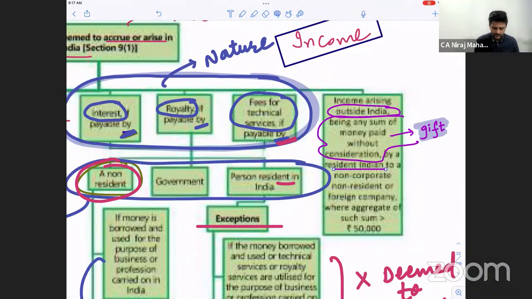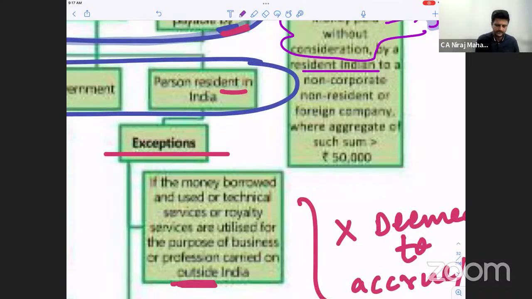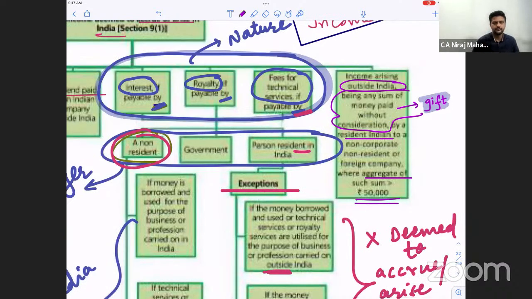By a resident Indian. Okay, where is this person? Who is the recipient of the gift? A resident Indian. Where did he get the gift? Outside India. Okay, to a non-corporate, non-resident or foreign company. But what is the aggregate sum? More than 50,000 rupees. Basically a gift of more than 50,000 rupees to an Indian, you can say citizen, but received outside India, even that has now become taxable or deemed to accrue or arise in India.